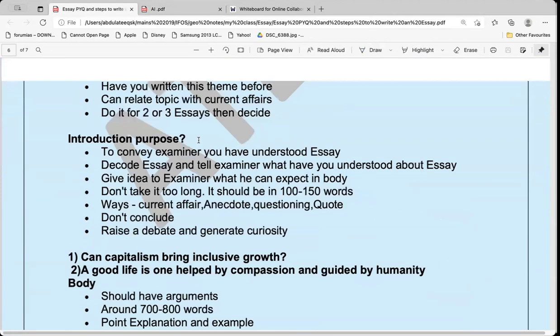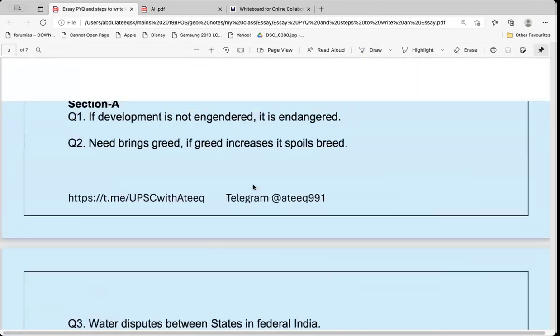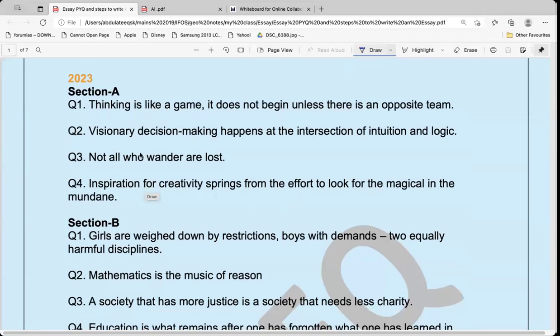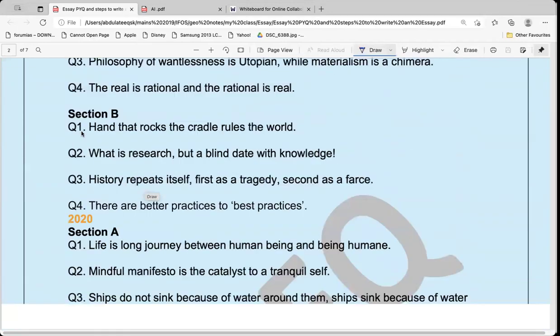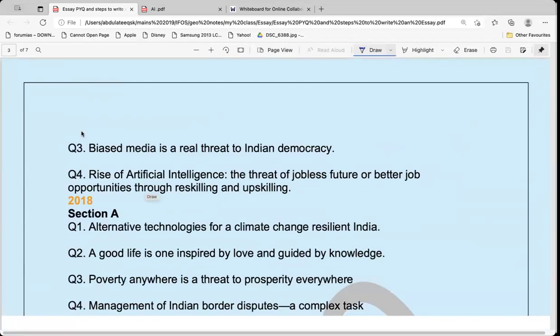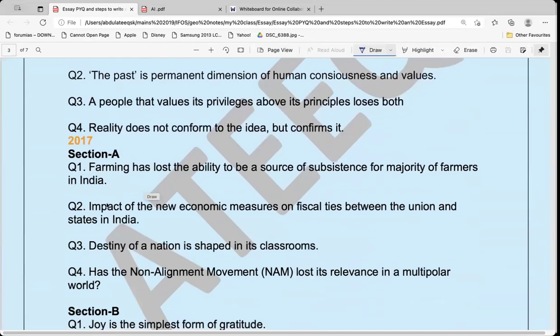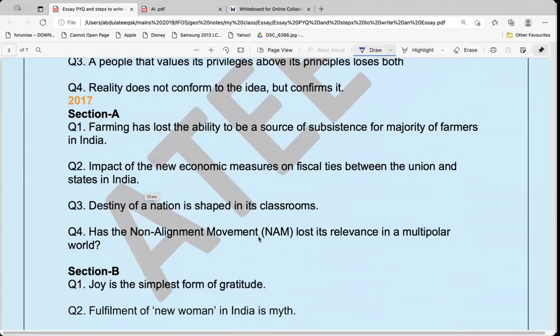If we go through the UPSC essays, currently they are asking philosophical essays. These are the essays they are asking: Not all who wander are lost. Inspiration for creativity springs from the effort to look for the magical in the mundane. These are the kinds of philosophical questions. But if you go back, even to 2018, from 2017, slowly things were changing. Here, see: Has the non-alignment movement lost its relevance in a multipolar world? Question mark. And here it is a theme.